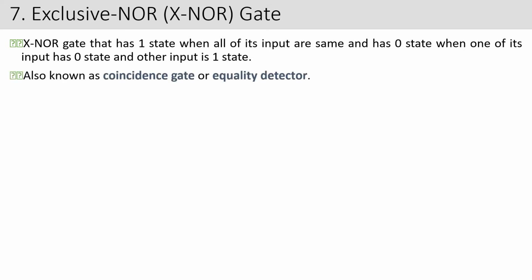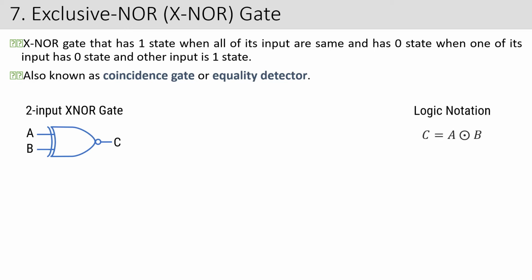This is also known as coincidence gate or equality detector. This is the symbol for an XNOR gate. Can you find the difference between XOR and XNOR gate? For the XOR gate we have not put this circle here, but here we have drawn the NOR gate first, and to represent this X, we are giving a line here, which will represent your XNOR gate. The notation is A dot B, with a bar. This is the notation for an XNOR gate. Keep this in mind. We may ask you the logic notation for XNOR gate and XOR gate, so you should remember this notation.